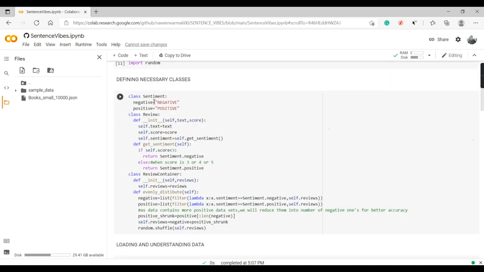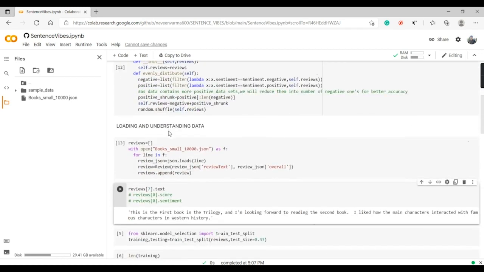So we'll be defining a few classes here. Firstly, we'll define a class named Sentiment, where we will write negative as "NEGATIVE" in strings and positive as "POSITIVE" in strings, in caps lock. The remaining two classes, just leave them for now. I'll be explaining them more clearly in the further code.